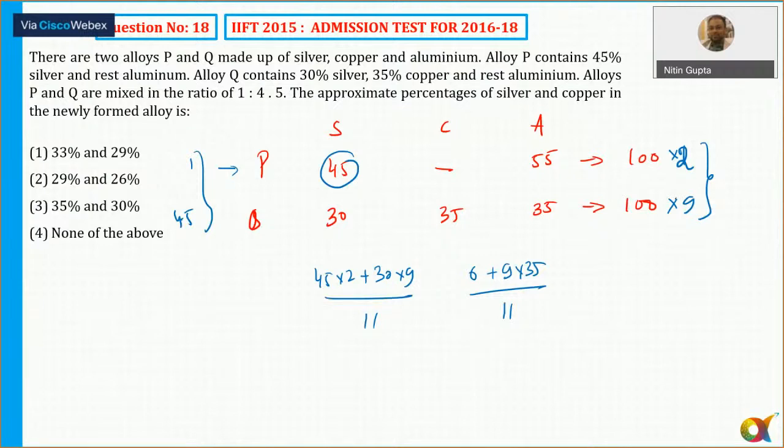So in any case, that will be 90 plus 270, that is 360 by 11, which is about 33%, and copper is 35 into 9 by 11.